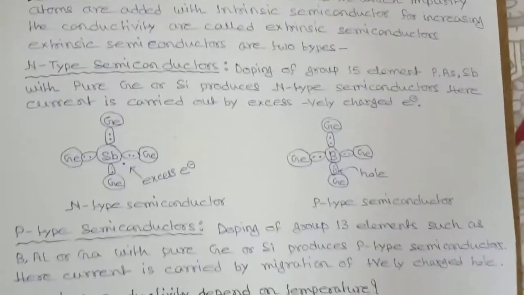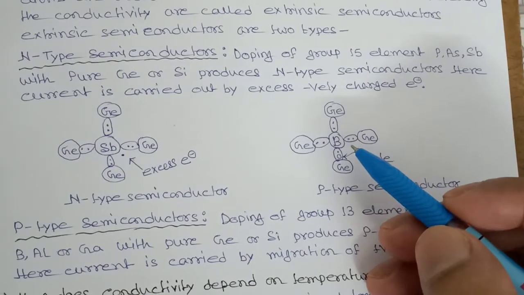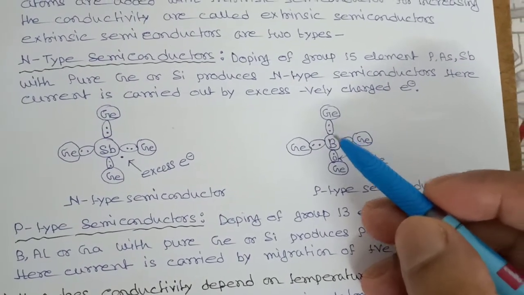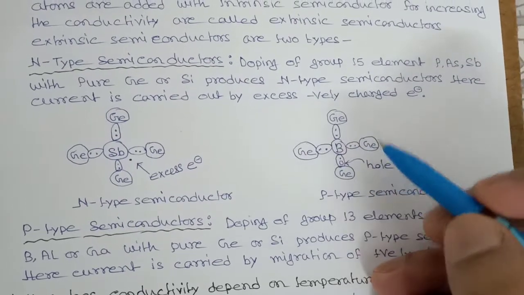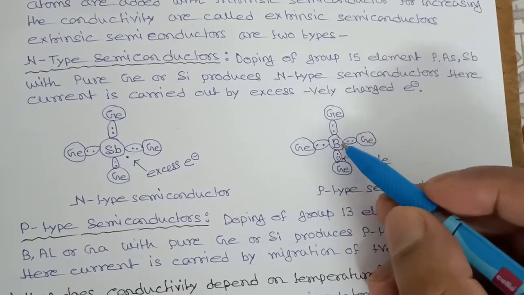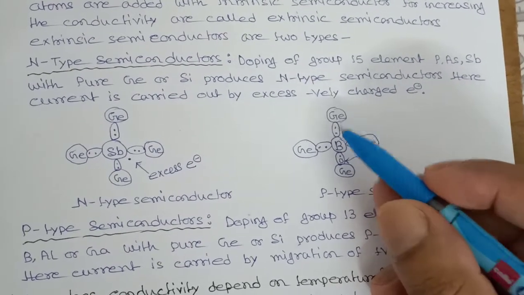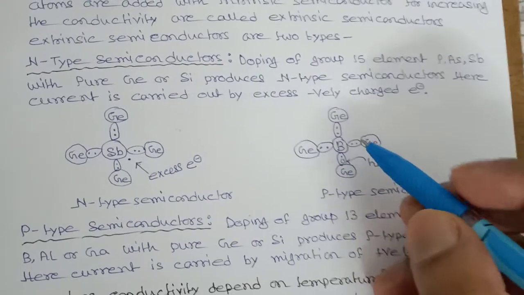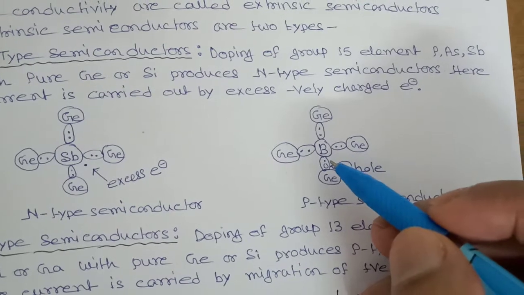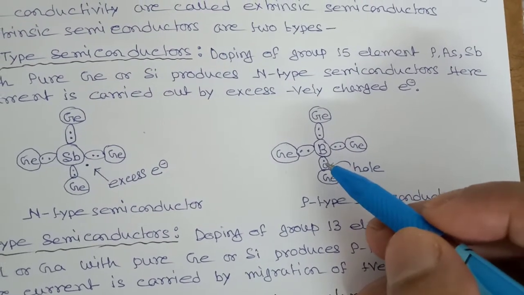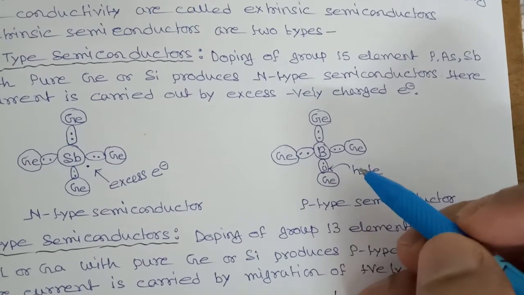Okay. Now what is P-type semiconductor? Here a trivalent atom like boron, aluminium or gallium is incorporated into germanium crystal. Then the 3 electrons of this trivalent atom will be utilized in the formation of covalent bonds with germanium, and one bond remains incomplete as the site is occupied by a missing electron, or we can say this is a hole.